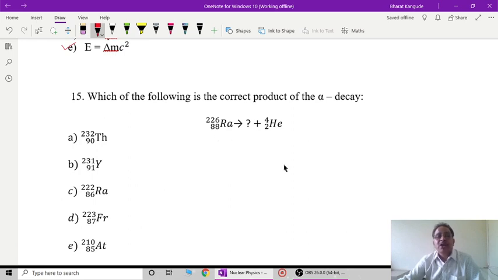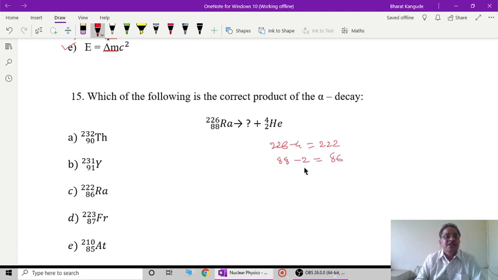So 226 minus 4 gives me 222, the mass number, and 88, the number of protons, minus 2 protons gives me 86. Now in the given list, see the element which has 86 protons, or atomic number, and 222 as its mass number. So naturally C is the correct answer, which gives the correct product in the alpha decay of this reaction.